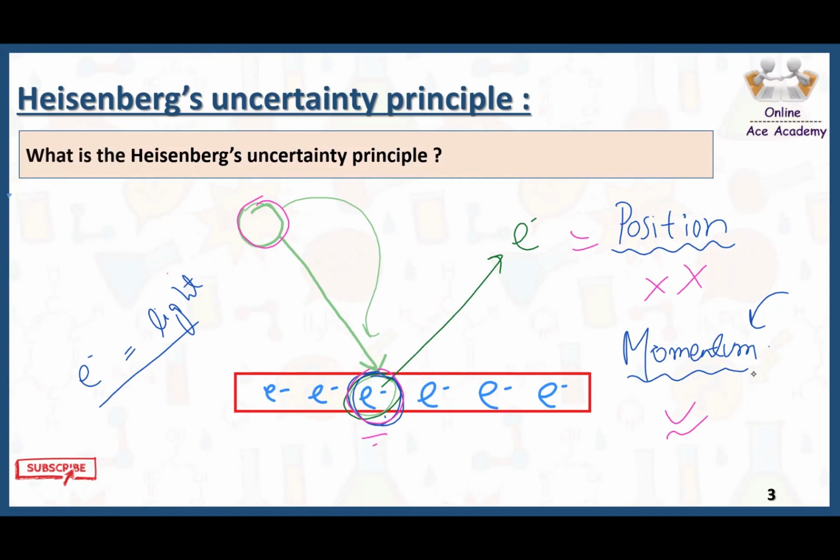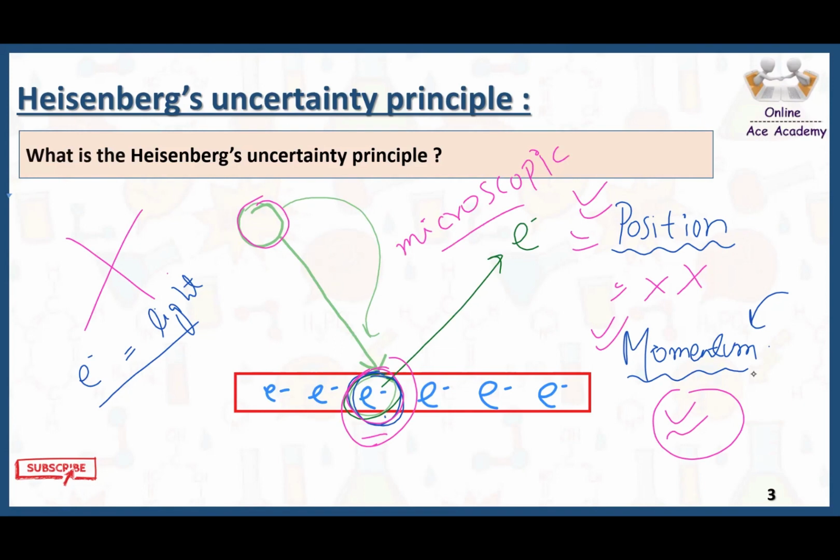And if I am able to find out the position, at the same time I am unable to find out the momentum. So it is not possible to find out the position and momentum of any electron or any microscopic object at the same time. So this is what the Heisenberg uncertainty principle is.